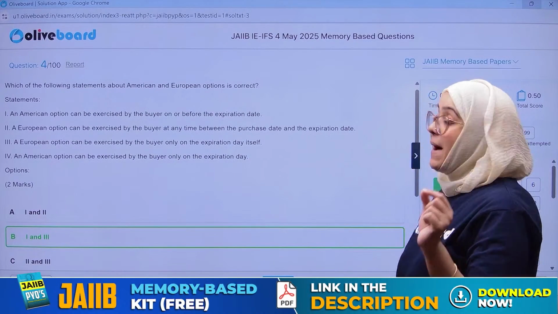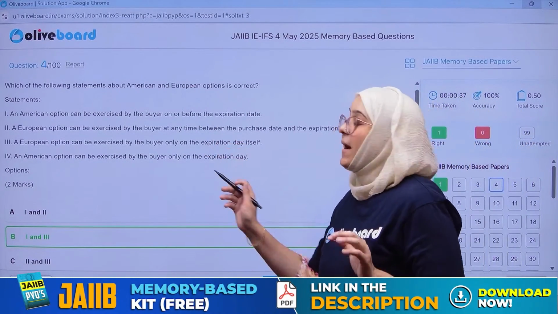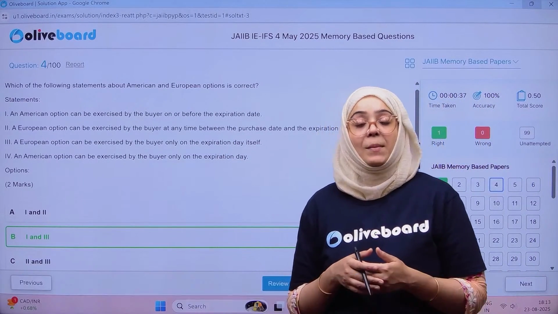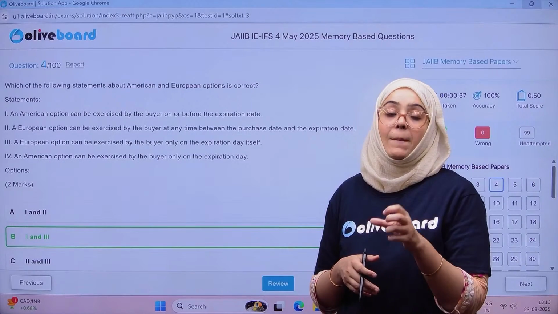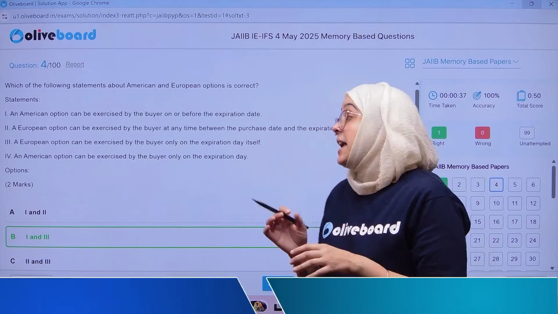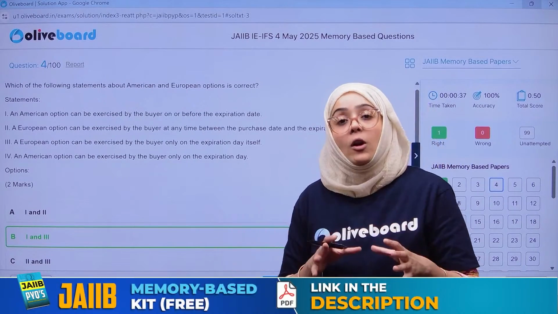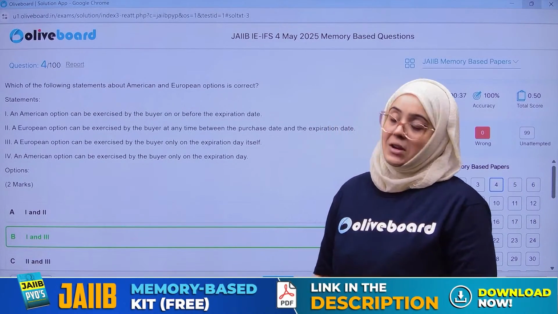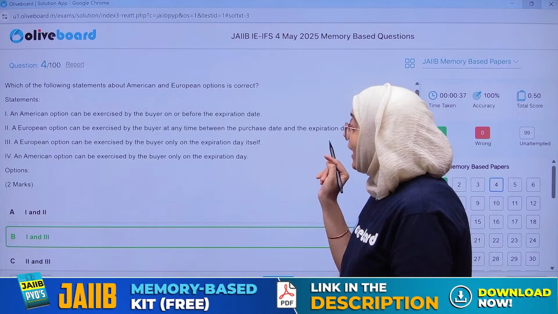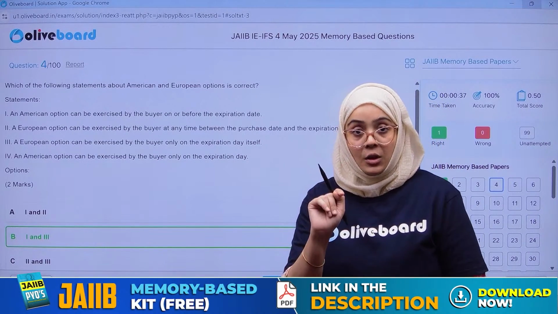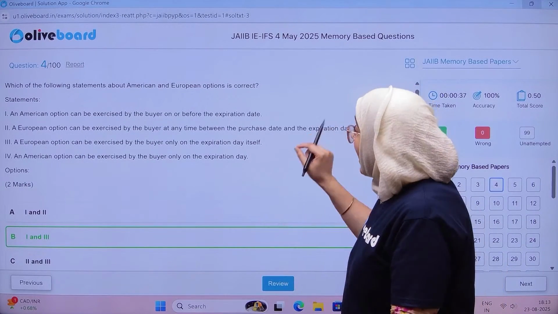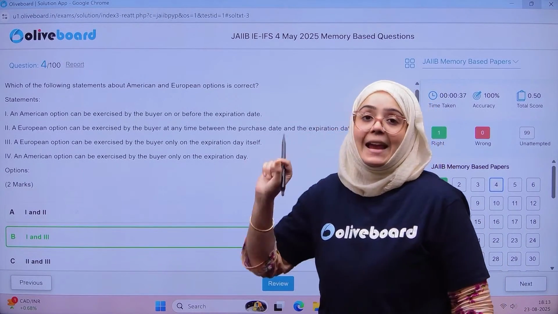An American option can be exercised by the buyer on or before the expiration date. I have already explained this. If you are a buyer of an American option, you can exercise your right anytime before or on the expiration date. Whereas if you have purchased the European option, then you have to take the decision whether to buy or sell exactly on the expiration day itself.